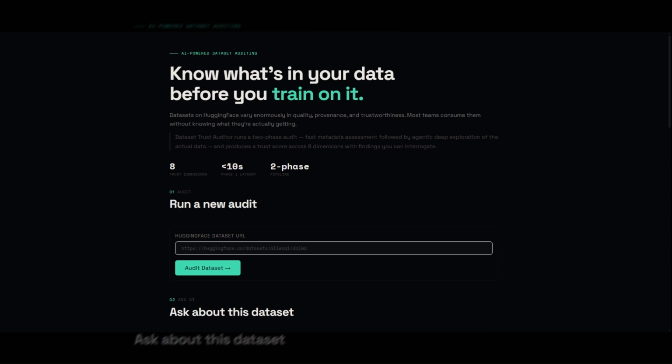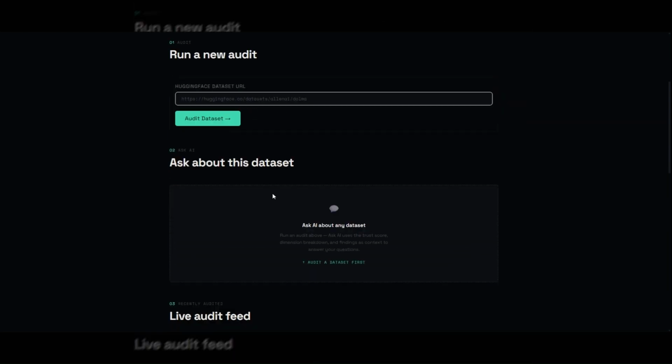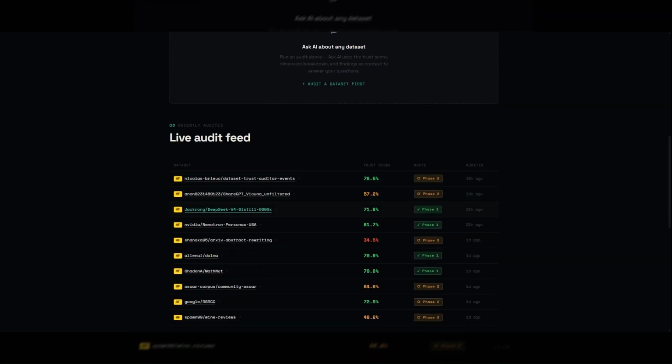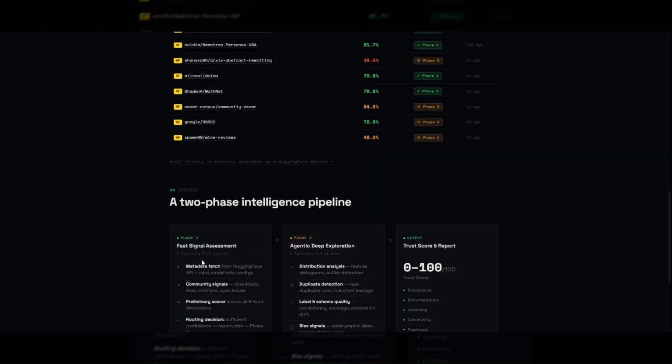The homepage has 4 sections. An audit form to start a new dataset audit. We've got an Ask AI panel grounded in audit results. Then we've got this live feed of recent audits. And I want to highlight this. Every audit contributes to a public Hugging Face dataset, meaning that a tool that audits Hugging Face datasets is itself producing Hugging Face datasets. And then finally, we've got a section explaining the two-phase pipeline.